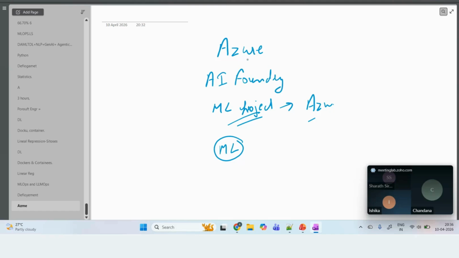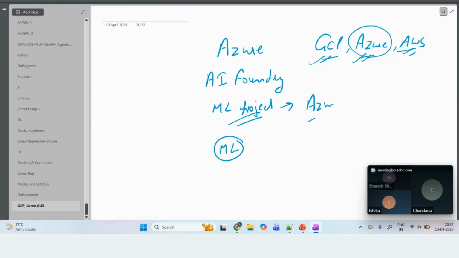Now, when we talk about cloud platforms, there are three different ones. One is GCP, one is Azure, and one is AWS. On all three platforms, we can create our own machine learning models, our own deep learning models, and we can use LLMs to create our own LLM-based applications. GCP is the product of Google, AWS is the product of Amazon, and Azure is the product of Microsoft.